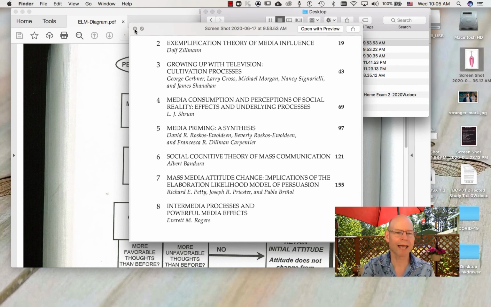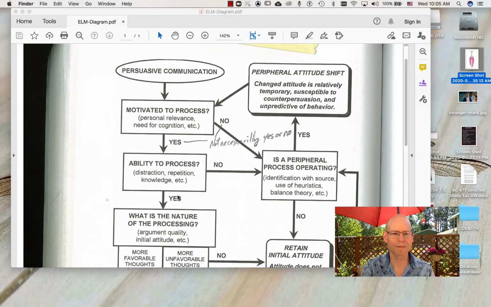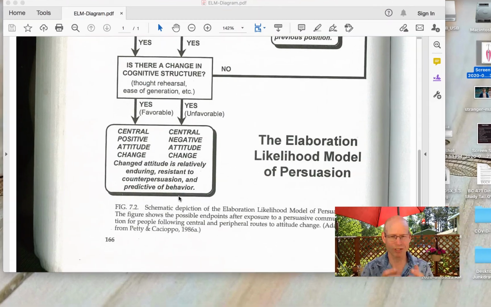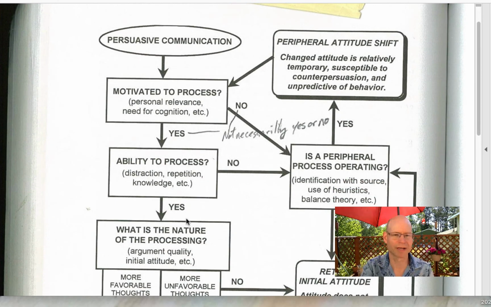So let's take a look at the model. And this is the model in the book. The original authors are down here. The 1986 is about the time that this model was really being refined, and there's still probably refinements going on. So let's go through it.